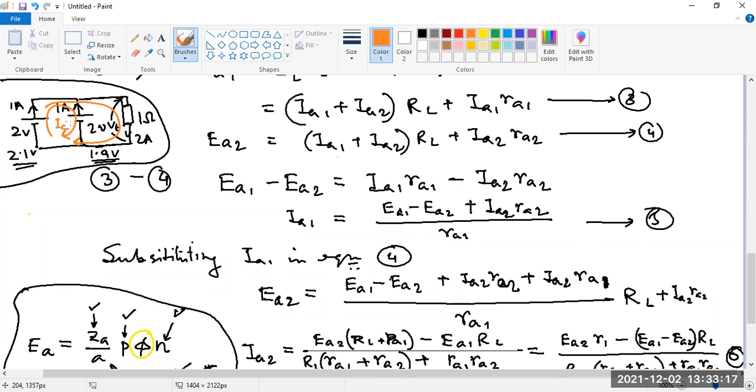Previously, when the voltages were exactly balanced, there was no circulating current. Then there was only 2 ampere current through the load, isn't it? Now, if the voltages are mismatched, then there is the circulating current. Now, who decides the circulating current?